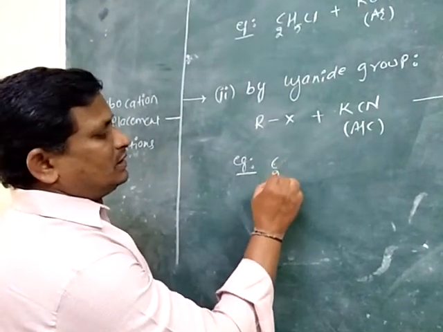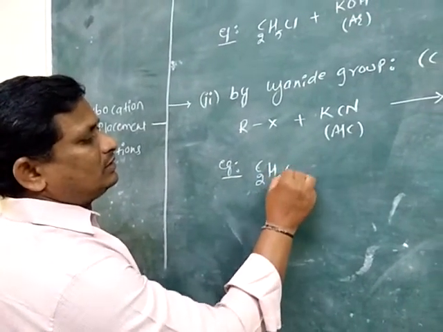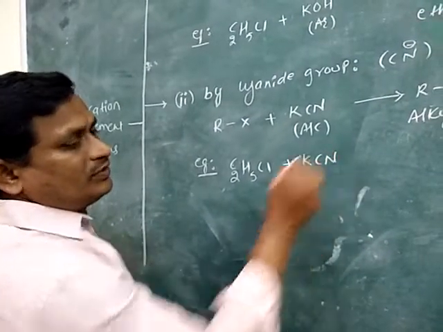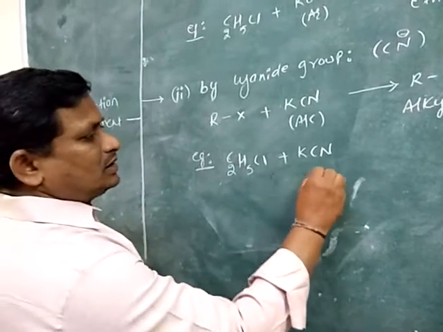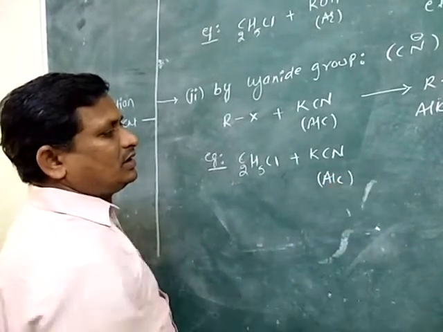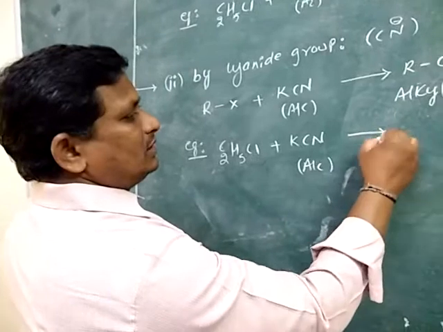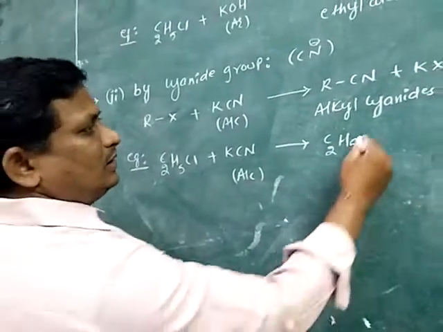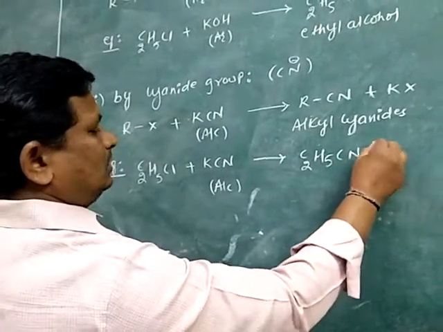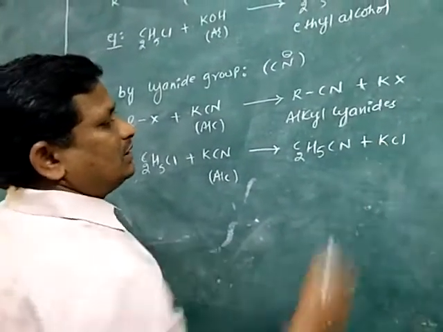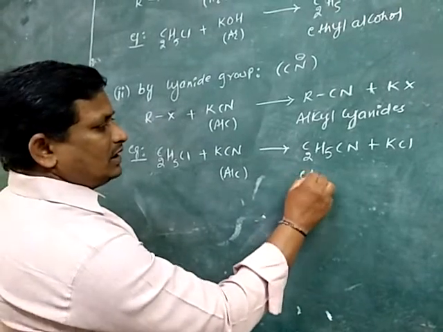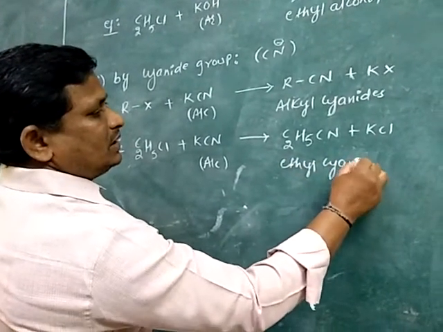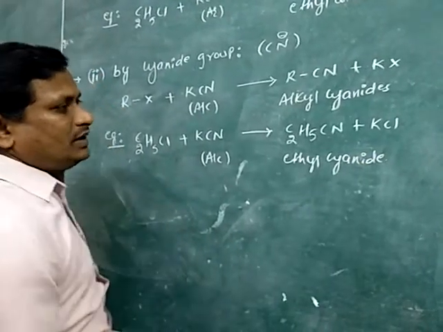It is explained with one suitable example. Let us consider ethyl chloride, an alkyl halide, treated with alcoholic potassium cyanide. So C2H5CN plus KCl, ethyl cyanide, is obtained.